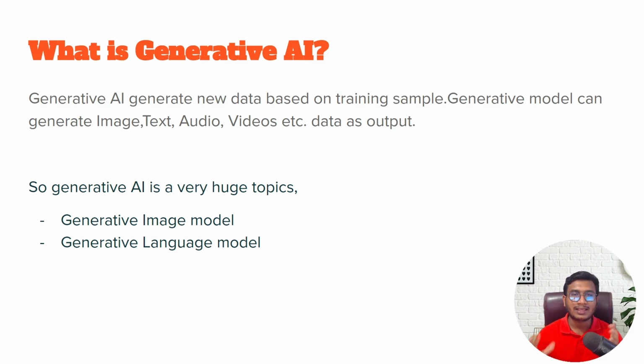And the output can be anything. It can be text, audio, videos, and so on. As I already told you, inside generative AI, we not only work with text, but also with images, videos, audios, and so on. All the unstructured data can be used inside generative AI. So that's why I've written that generative AI is a very huge topic. Inside generative AI, we have generative image models as well as generative language models. That means you can work with languages, that means text.